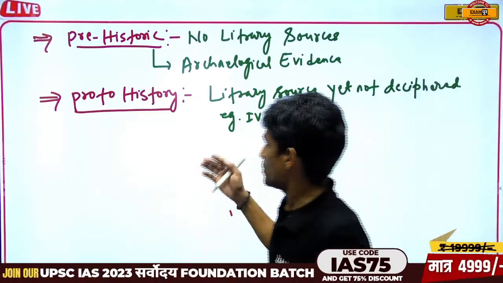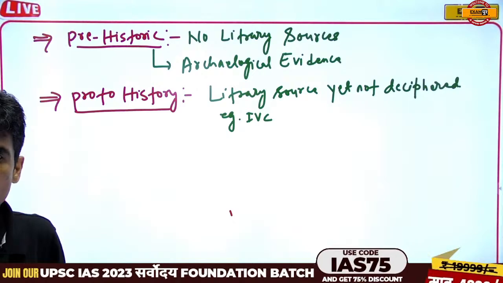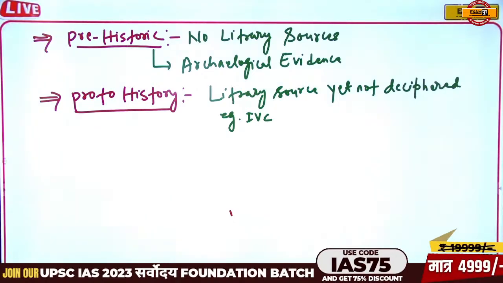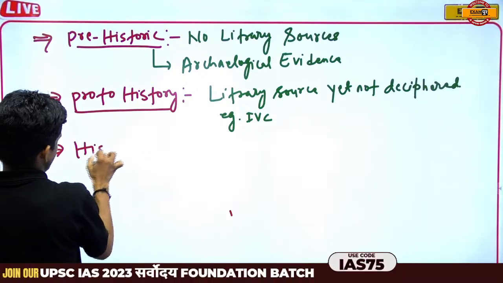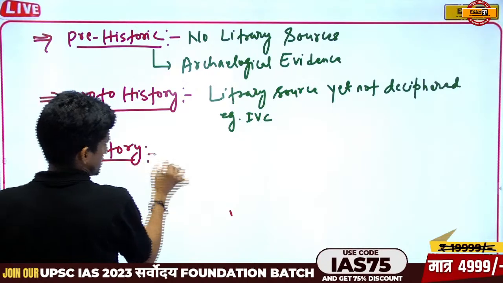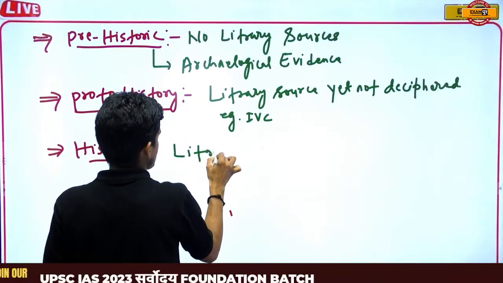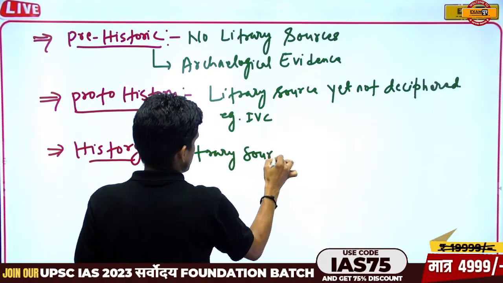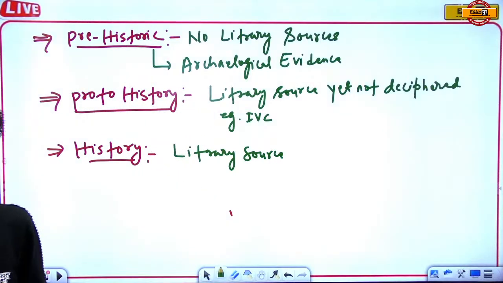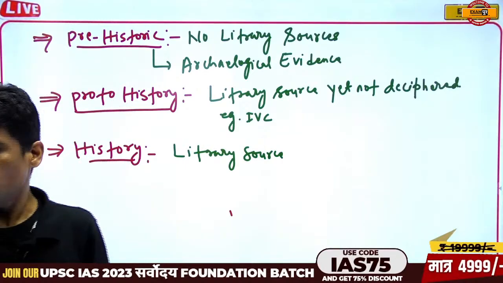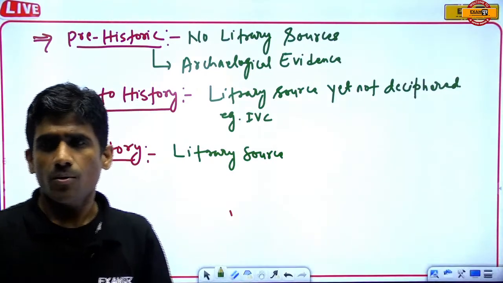Next, protohistory, where we have literary sources but not yet deciphered. The last one is the historical period. In this time period, yes, we have literary sources, in the form of script, in the form of books, in the form of the Vedas, memoirs, biographies, and court chronicles.